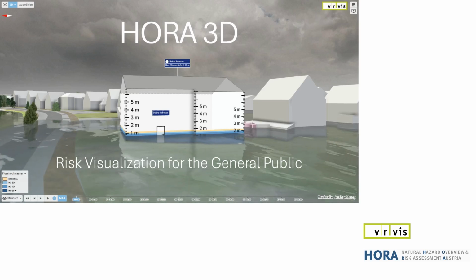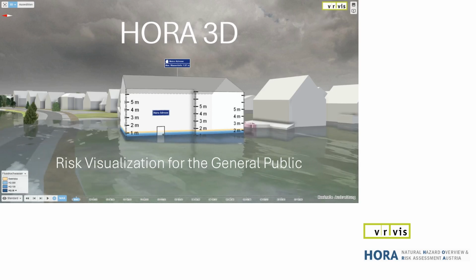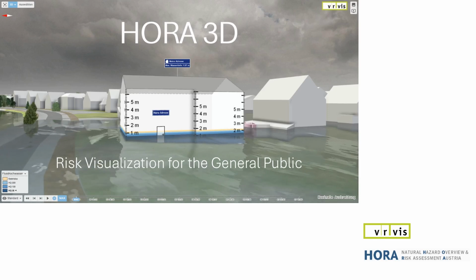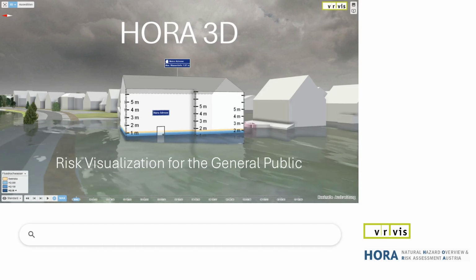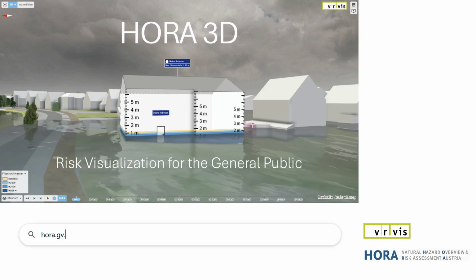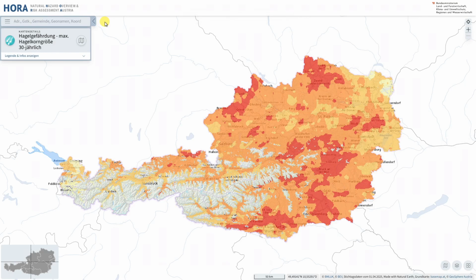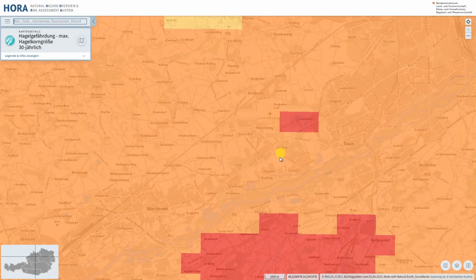Hora3D is a web application that shows the personal risk posed by flooding and other natural hazards in a 3D visualization, easy to find at hora.gv.at. There are two ways to enter Hora3D, either by entering an address in the corresponding field or by selecting a point on the 2D map. For this, we zoom in and select a point with a left click.